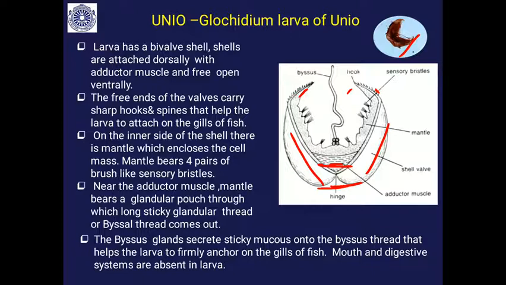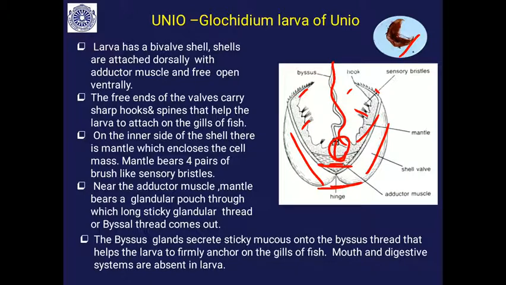On the inner side of the shell there is a mantle, this is the mantle. This mantle bears 4 pairs of sensory bristles, these are sensory bristles. This helps in recognizing the fish's gill region. Near the adductor muscle, the mantle bears a glandular pouch. This is a glandular pouch, called the byssal gland. From this there is a byssal thread, a sticky thread. It helps in the initial attachment to the fish gill.